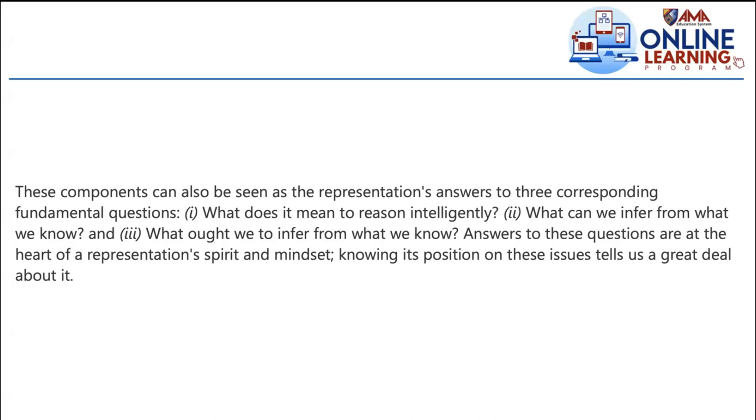The knowledge representation is taken care of, right? We already decided that, and then this one should be decided as well. Okay, what can we infer from what we know, meaning the sanctioned inferences? And then what ought we to infer from what we know, the recommended inferences.